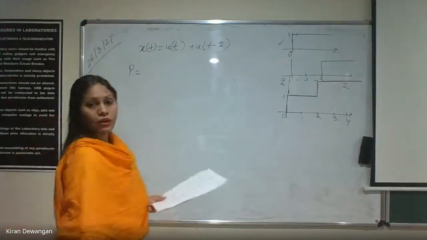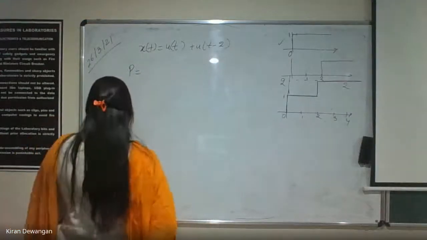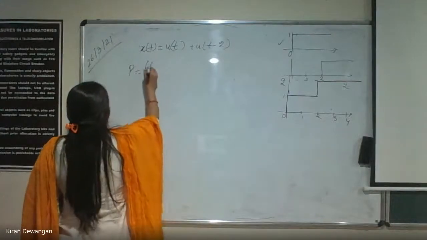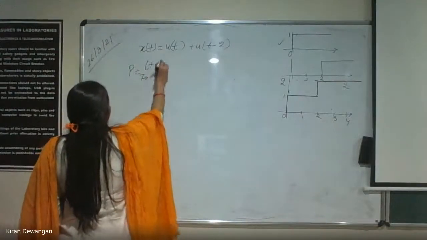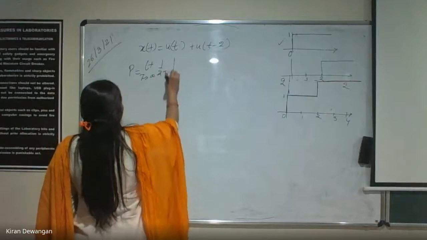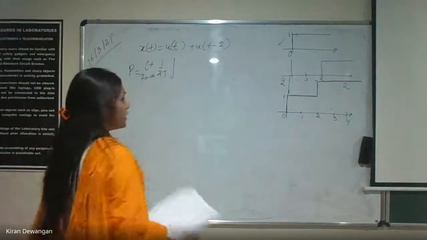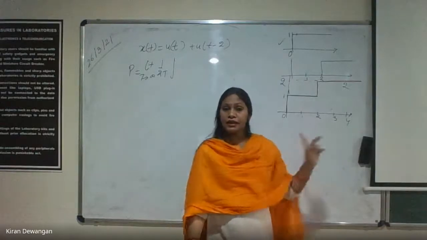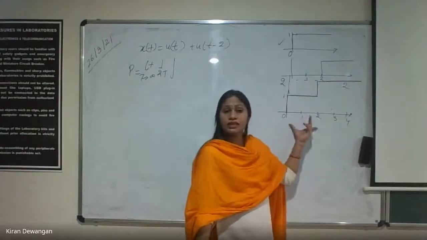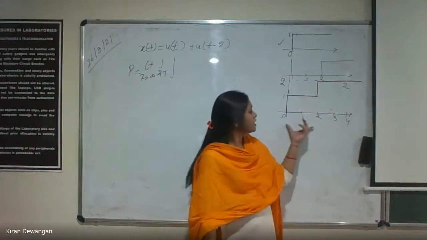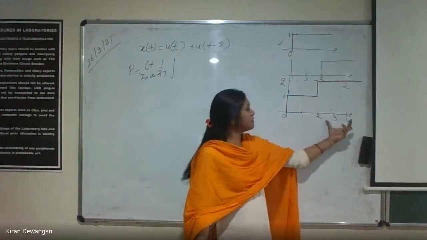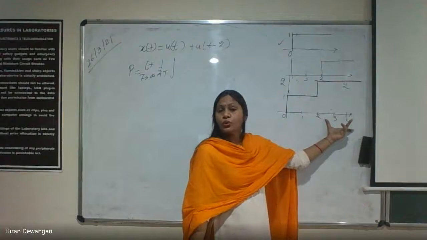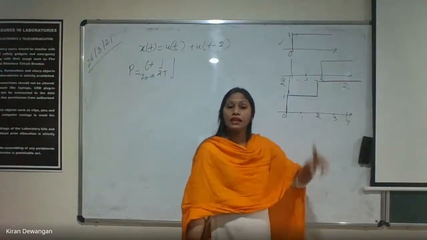Let us first calculate power of it. Now power is limit t tends to infinity 1 by 2t integration. Now integration we cannot take directly in one integration because we have the signals in different parts. This part has a different value and this part has a different value. So we cannot just take directly a single integration.